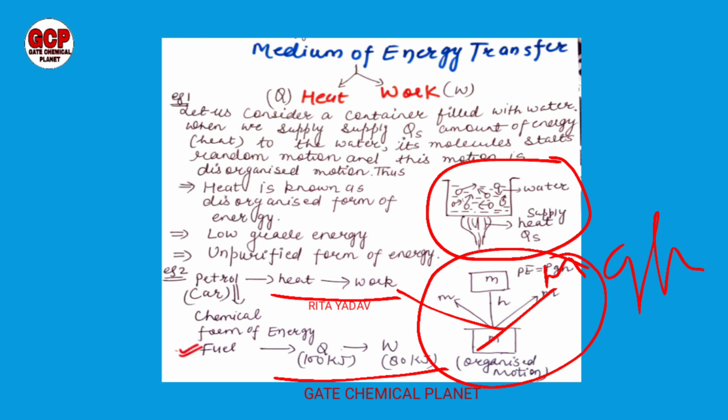When we are doing some work to shift this block from the height h, this work is a very organized motion. This work is in organized motion. So we can say that work is an organized form of energy.